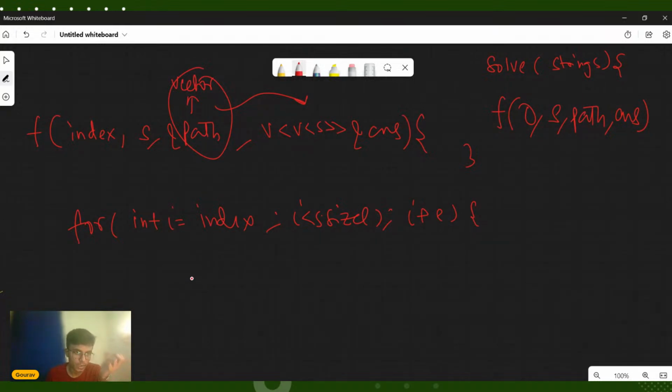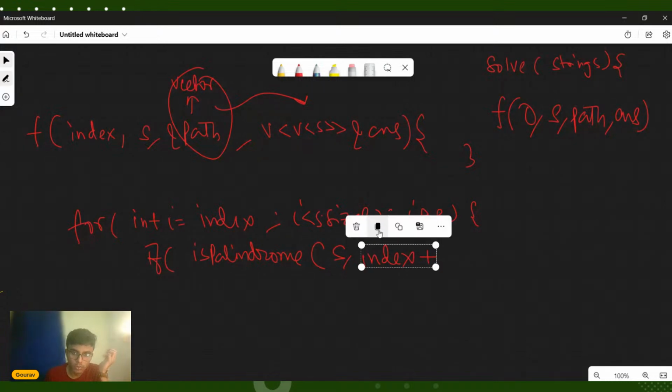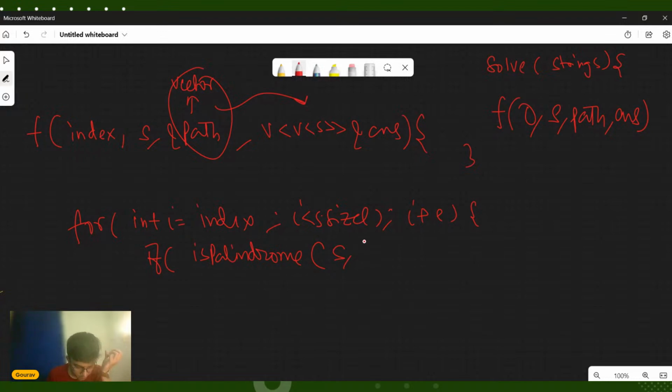So why are we running a loop? We are running it because we want to make sure that we partition at every point. So basically we are checking, by partitioning at each and every particular point, whether that particular partition is leading to a palindrome partition or not. Okay, now we will check that. We will also write a function called isPalindrome, which will basically help to check whether a particular string is a palindrome or not.